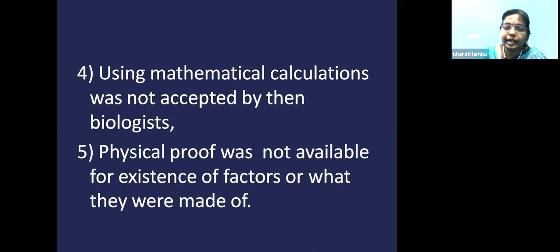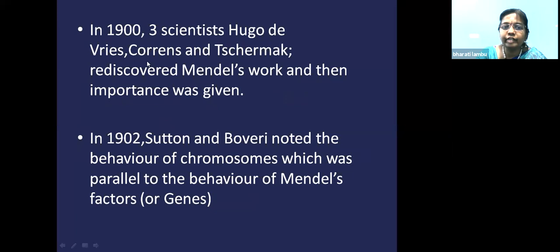But later, after 1900, three scientists called Hugo de Vries, Correns and Tschermak rediscovered the work of Mendel, the father of genetics, and then importance was given. Hugo de Vries was a Dutch biologist. Karl Correns was a German botanist. Tschermak was an Austrian botanist. These three individually studied Mendel's work and said that whatever laws of inheritance Mendel had given were right. And they have also been proved experimentally by various scientists.